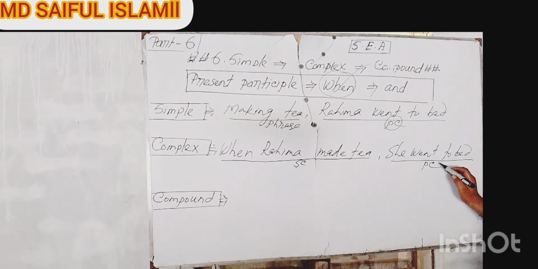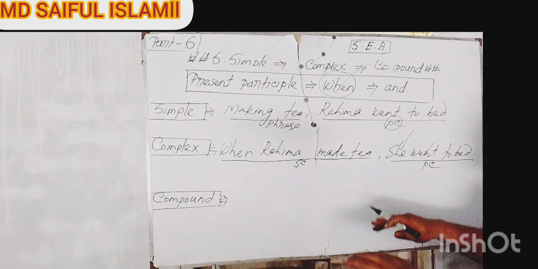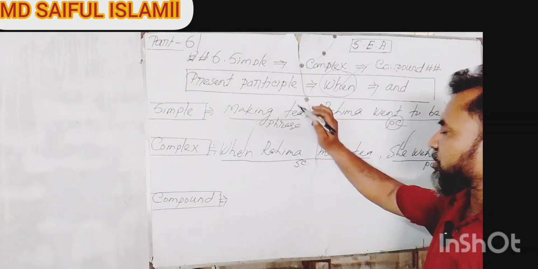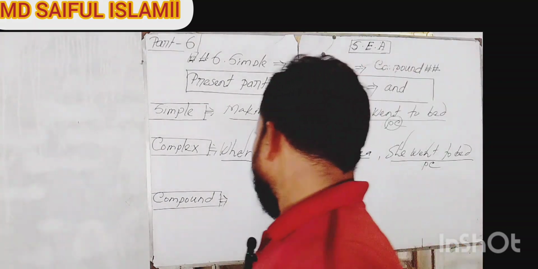Why is this portion a principal clause? Because this portion possesses one subject and one finite verb. And this portion is, of course, a subordinate clause, because at the start of this clause, "when" is used. According to the definition of subordinate clause, if any clause is started with the subordinate marker "when", of course it is a subordinate clause. Thank you very much, my dear learners. I hope that you have understood clearly.